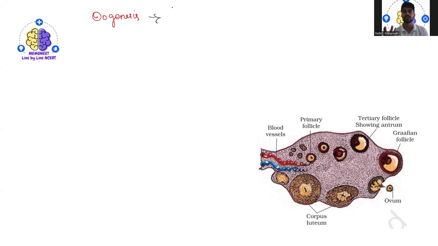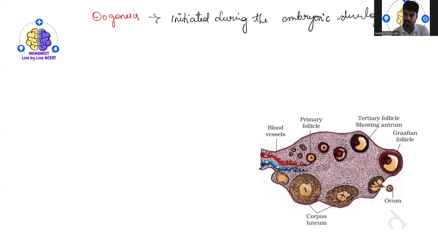That means spermatogenesis normally happens when a person hits puberty, but oogenesis is initiated during the embryonic development stage.